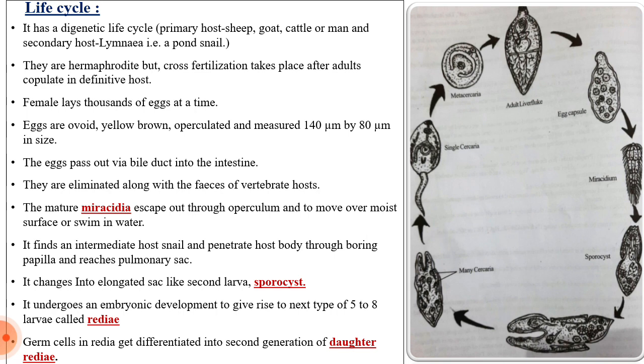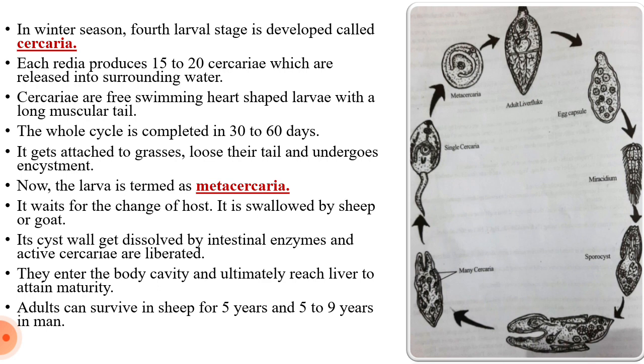The germ cells in the redia get differentiated into second generation daughter redia. Then in the winter season, the fourth larval stage is developed, which is called the cercaria. Look, next to the redia, the next stage is the cercaria, the fourth larval stage. First is miracidium, second is sporocyst, third is redia, and fourth is the cercaria.